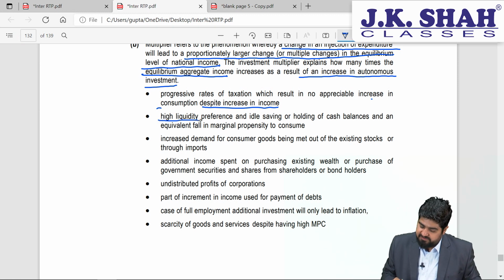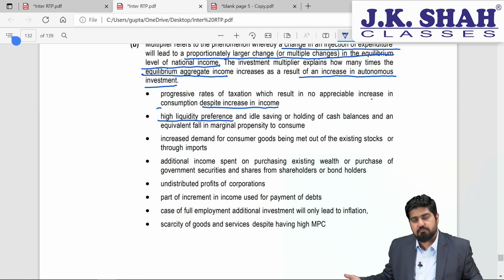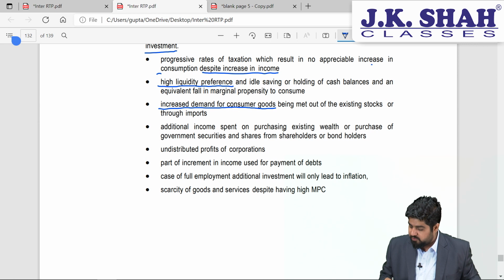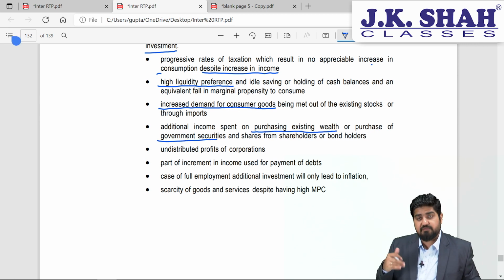High liquidity preference. If people keep money at home idly, then it will be leakage. Then it can be increased demand for consumer goods. Then it will be additional income which is spent on purchasing existing wealth or purchase of government securities. So if you are investing in government bond securities, that is again a leakage.